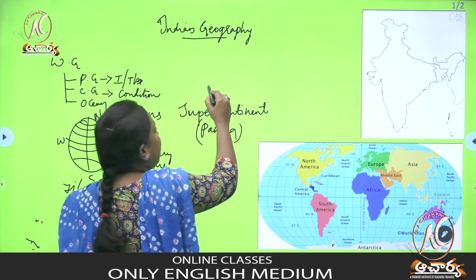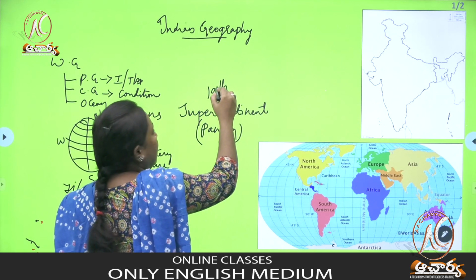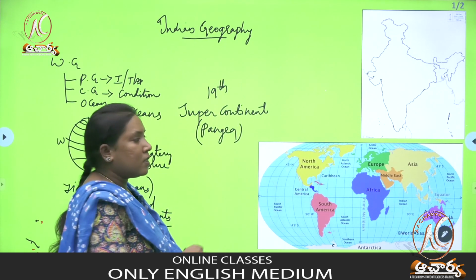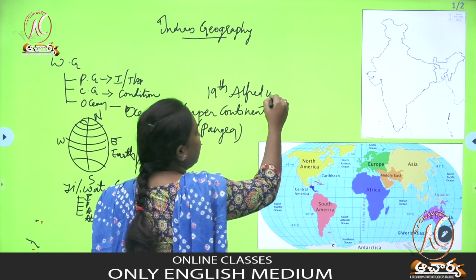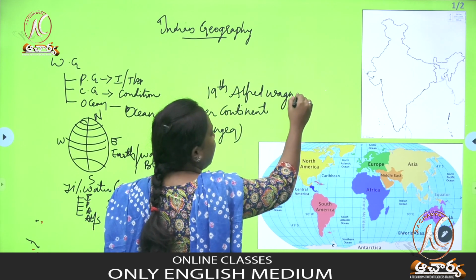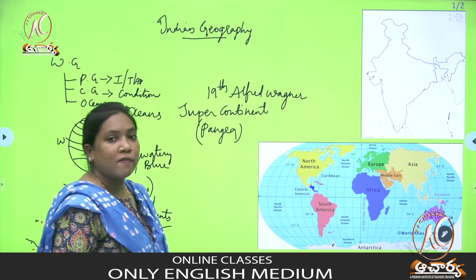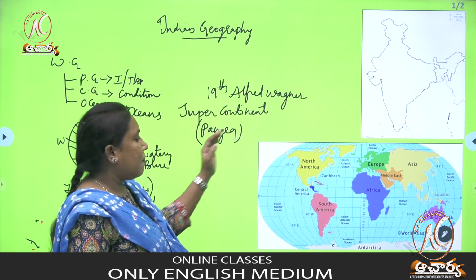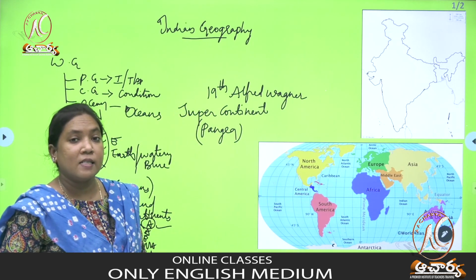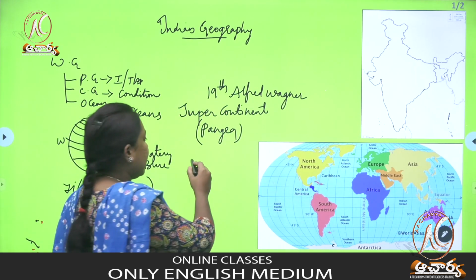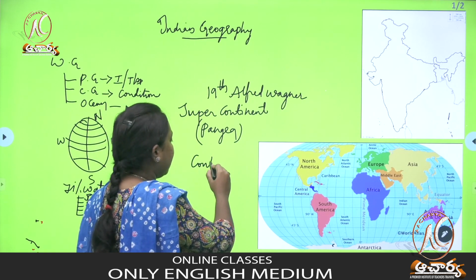So in the 19th century, one meteorologist, his name is Alfred Wegener, studied the earth, and he did a survey called continental drift.